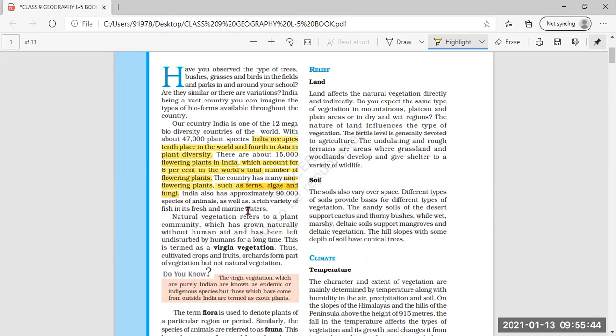India also has approximately 90,000 species of animals. Now this was all about plant life, with 47 plant species, in which both non-flowering and flowering plants are there. Now about the animal life, 90,000 species of animals are there, and a rich variety of fish in its fresh and marine water. Marine water means sea water.